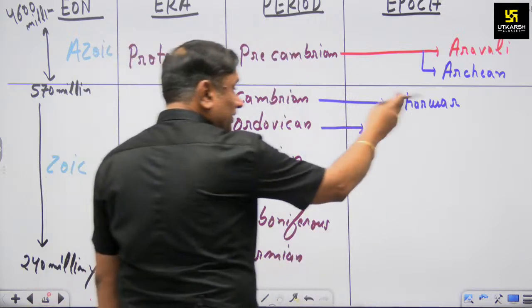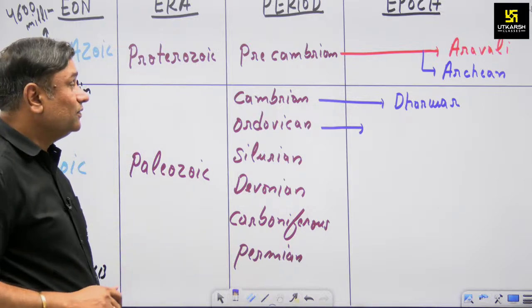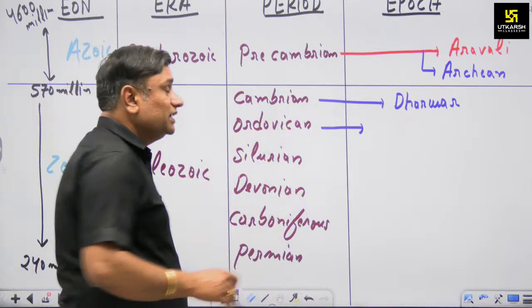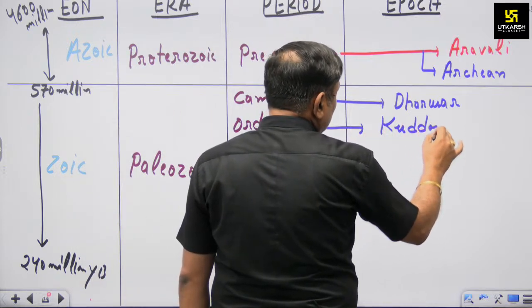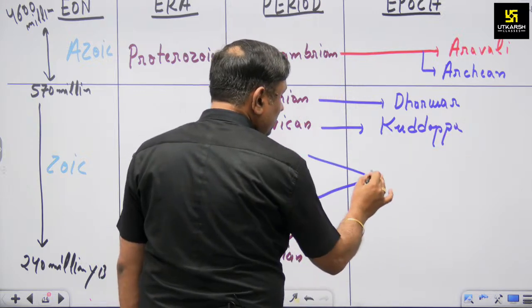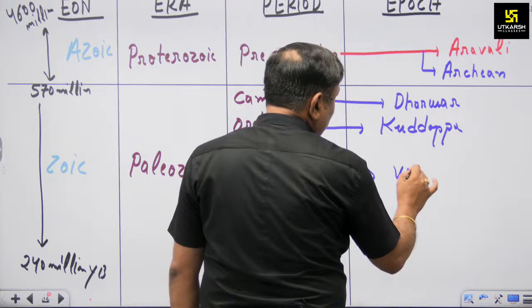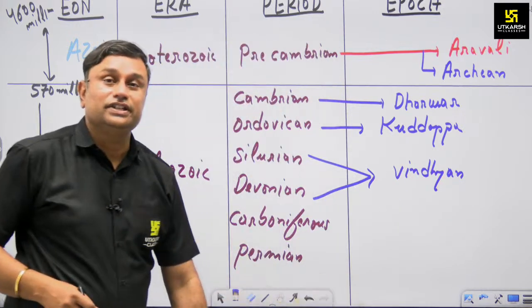After Dharwad formation, there is another rock formation during the Ordovician time period, and it is known as the Kudappa rock system. And during the Silurian and Devonian time period, there is a formation of the Vindhyan rock system.